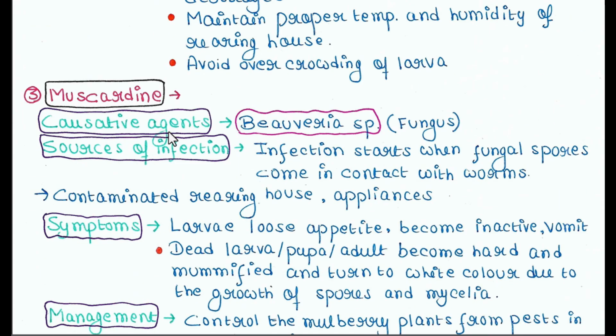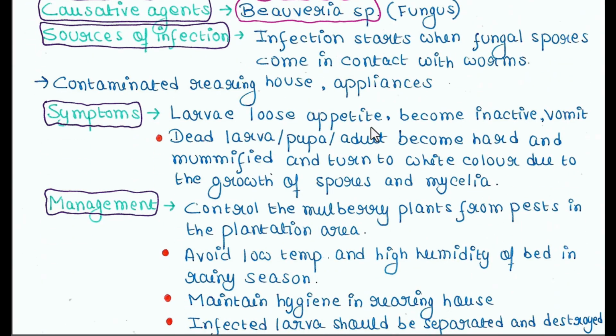Next disease is muscardine. So here the causative agent is the fungus named Beauveria species. Sources of infection: infection starts when fungal spores come in contact with worms. And contaminated rearing house, appliances, these are different other causes. Symptoms: larvae lose appetite, become inactive and start vomiting.